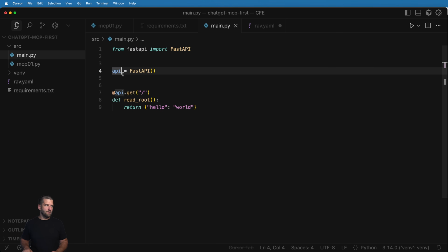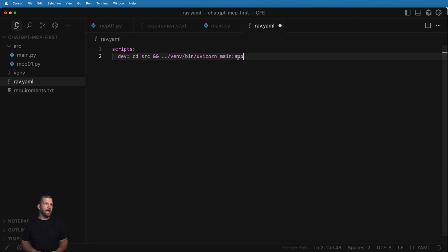So let's go ahead and rename it back to simply app, just like that. And I'll call this main:app. Then we're going to go ahead and do --reload. We're going to go ahead and host it at 0.0.0.0. And then I'm also going to add in my port of 8123. Great. So this command right here will be run on my local machine.